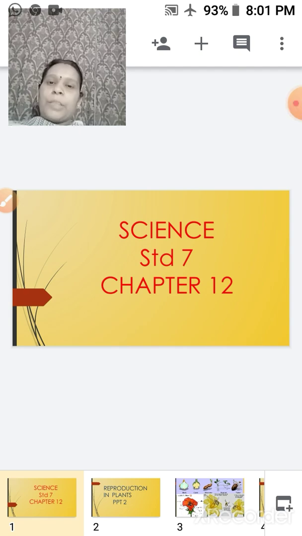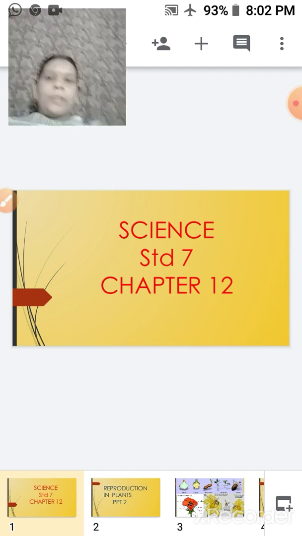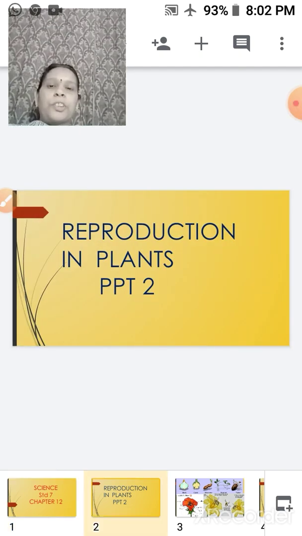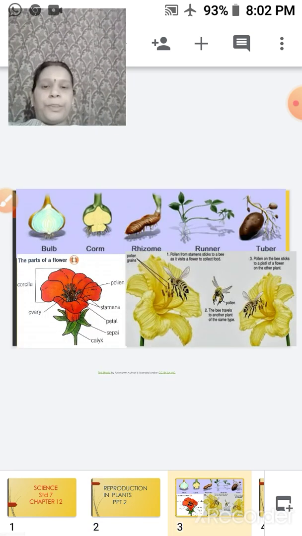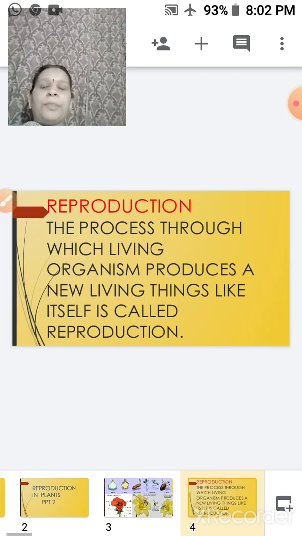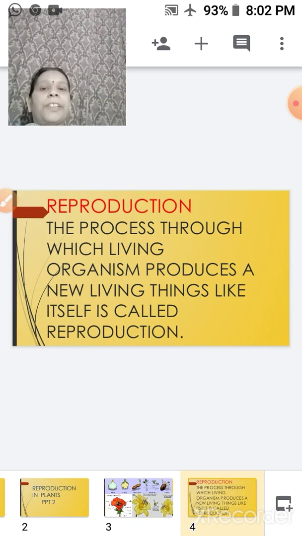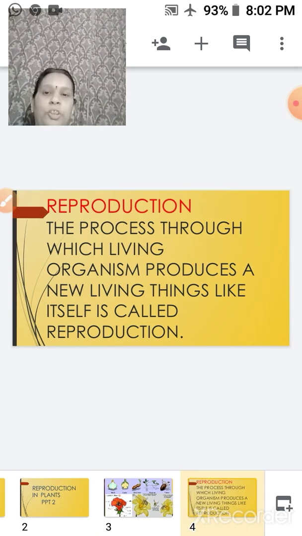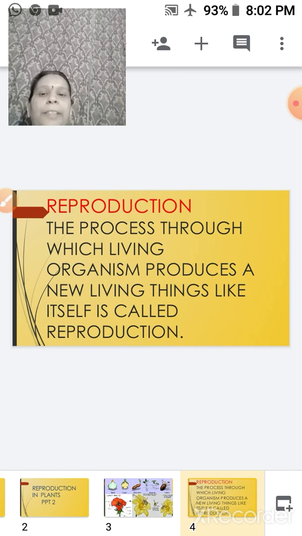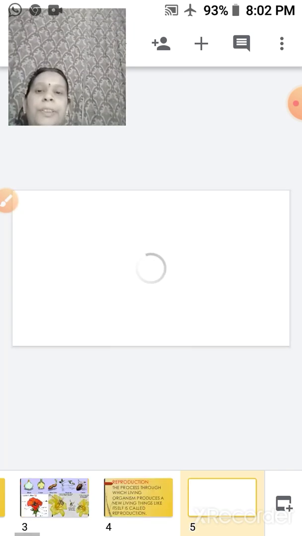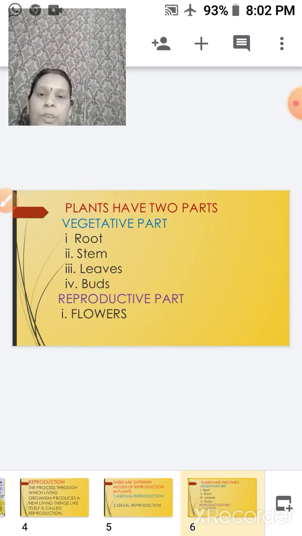We have already started with chapter 12 yesterday, reproduction in plants, and today is the second part of the same chapter. So children, when we were talking of reproduction, it is the process through which living organisms produce a new living organism like itself. So as you have already studied, it is a process.